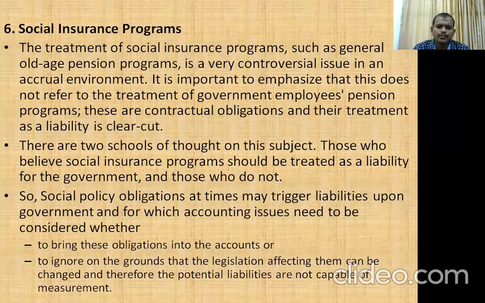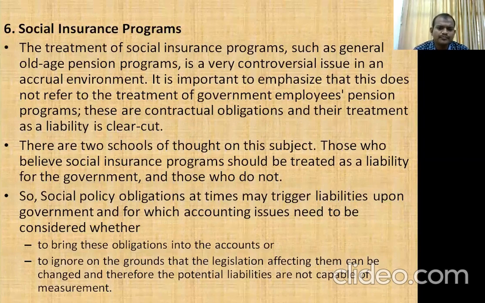So social policy obligations at times may trigger liabilities upon government, and for which accounting issues need to be considered: whether to bring these obligations into accounts or to ignore them on the grounds that the legislation affecting them can be changed, and therefore the potential liabilities are not capable of measurement. Sometimes governments change their approach regarding these programs.